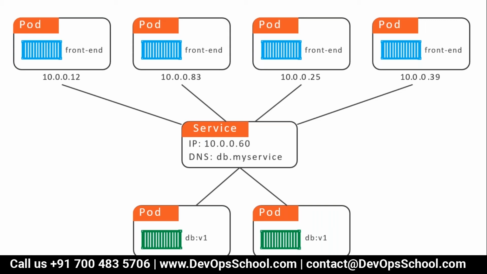So here what happens, all the pods of the front end embed the IP address of your service. Here the service, named with a DNS name and an IP address, is balancing the two pods below. So right now when you hit this service, which is a network load balancer, it will redirect to either pod 1 or pod 2. So this is the way within a cluster.